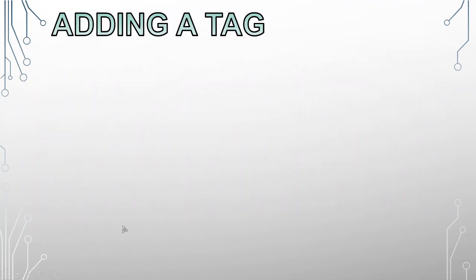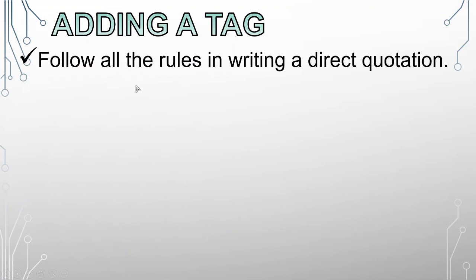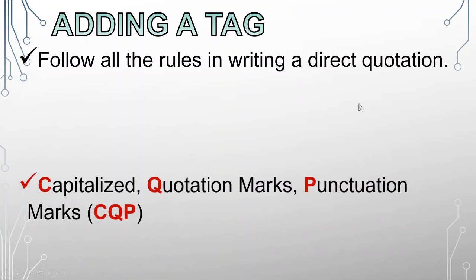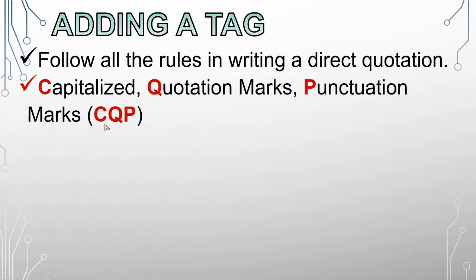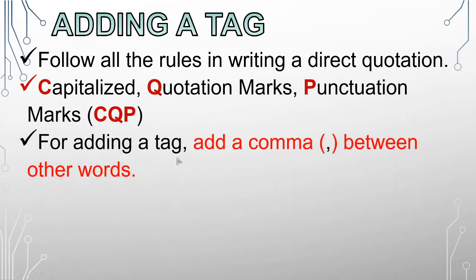So let's go to some other, adding a tag. Follow all the rules in writing a direct quotation. We have this rule, the CQP: capitalize the first word, put the quotation marks, the open and the closed, and check your punctuation marks. The CQP, you need to memorize this so that it will be very easy for you to check and to write a direct quotation. For adding a tag, we are going to add one more rule. For adding a tag, add a comma. This is a comma between other words. These other words are what we call a tag. I'm going to give you an example right now.